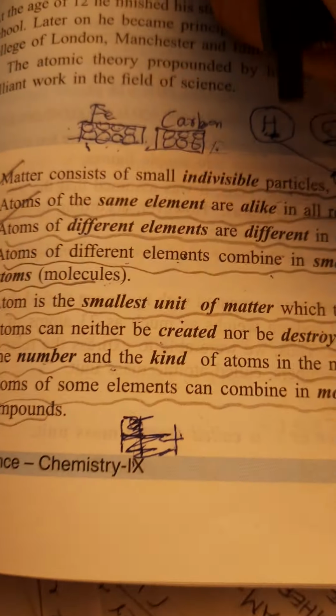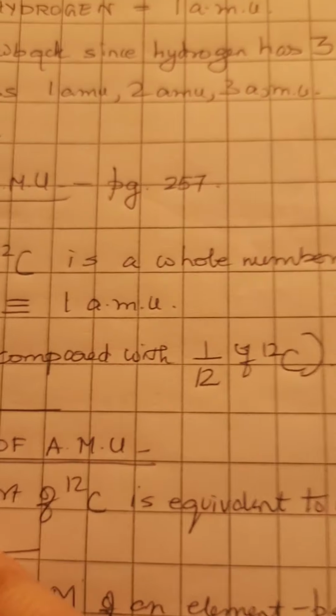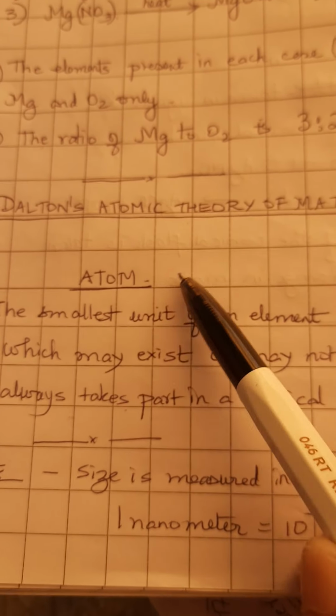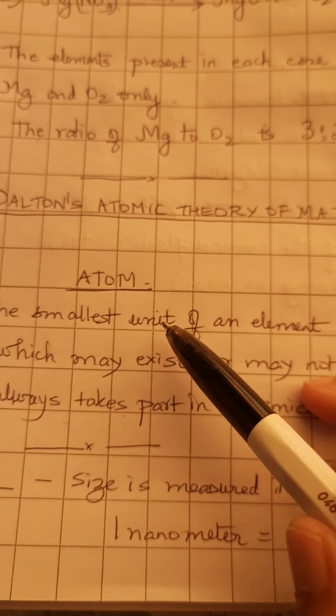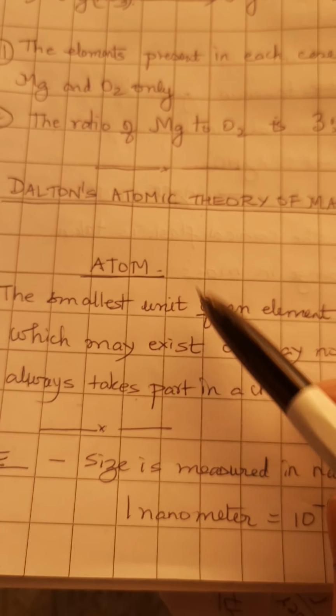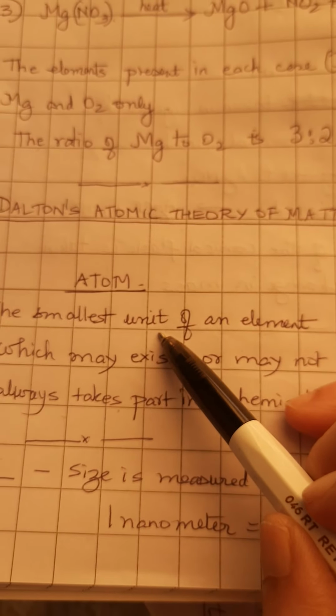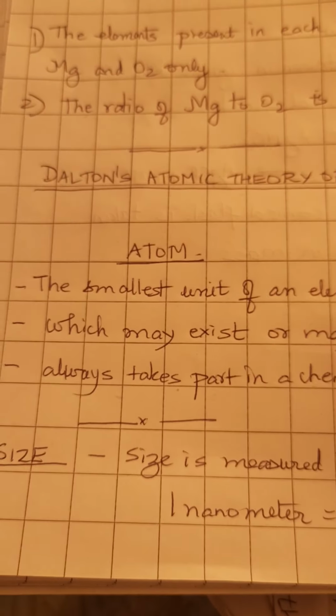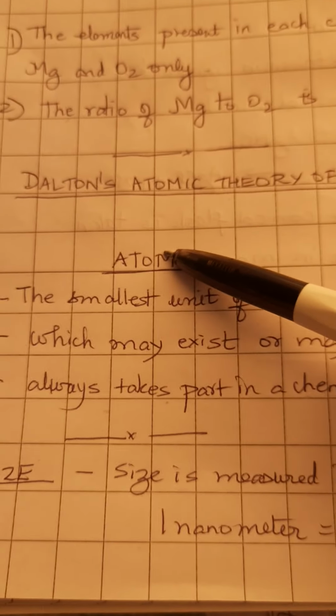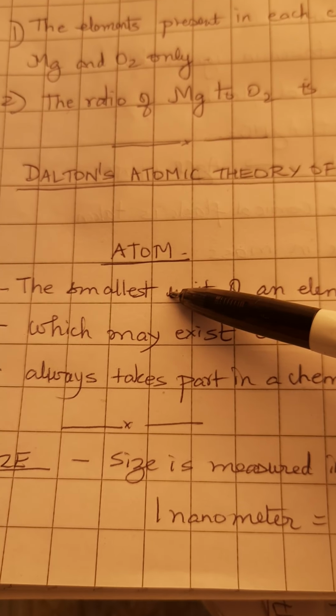Let us look into what an atom is. Definition of an atom: atom is nothing but the smallest unit of an element. For example, if I have a jar of oxygen, the smallest unit is the atom. Any element, for example, here I have shown you iron and carbon, the smallest unit will be an atom. So the atom is the smallest unit of an element.